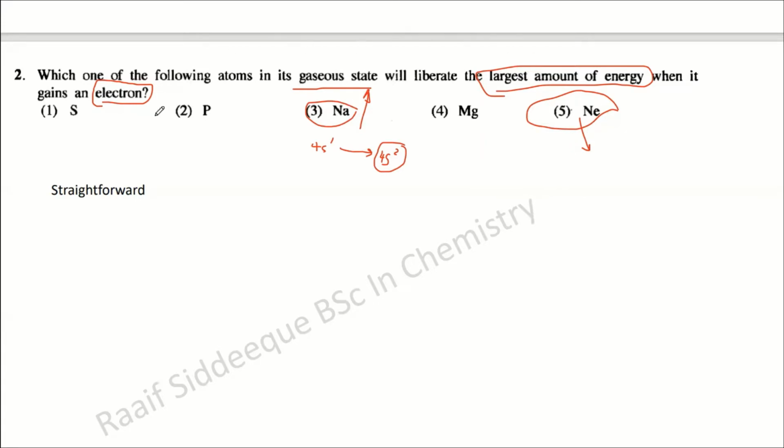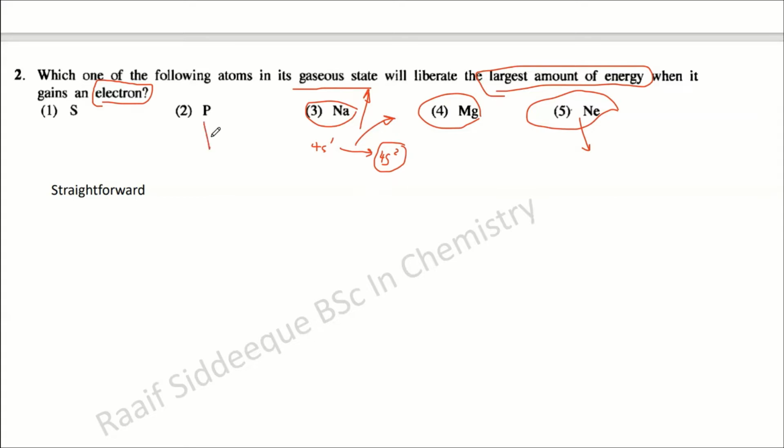So you can understand from the given elements that if a stable configuration is obtained, the highest amount of energy is given out to the system. Sodium is in a partially stable configuration, so it will give out some energy because it is trying to get stabilized.